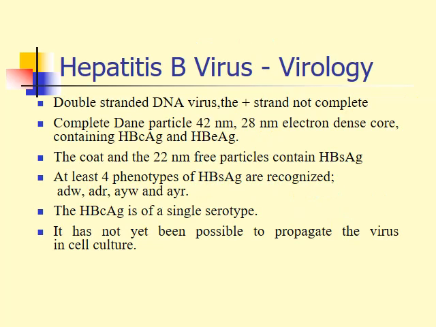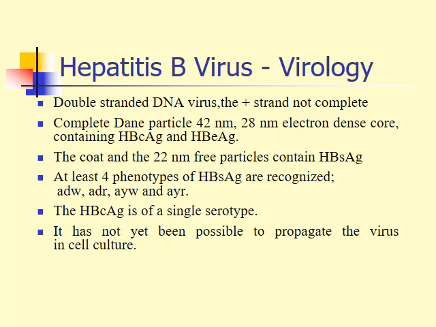antibody. The hepatitis B virus virological aspect: as we said, it's a double-stranded DNA virus. The positive strand is not complete. The virion, the complete viral particle, is called the Dane particle.